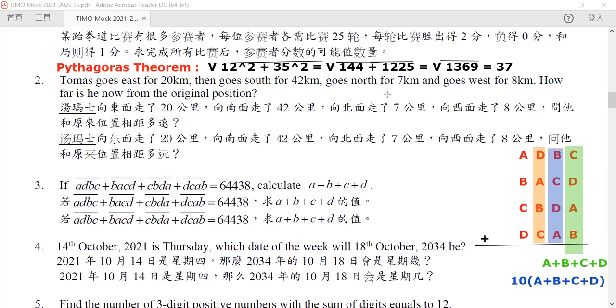Now, the same thing goes for our 100th digit. If you add them all up, it will equal A plus B plus C plus D again. But we do remember that all these digits are representing the 100 digit here.